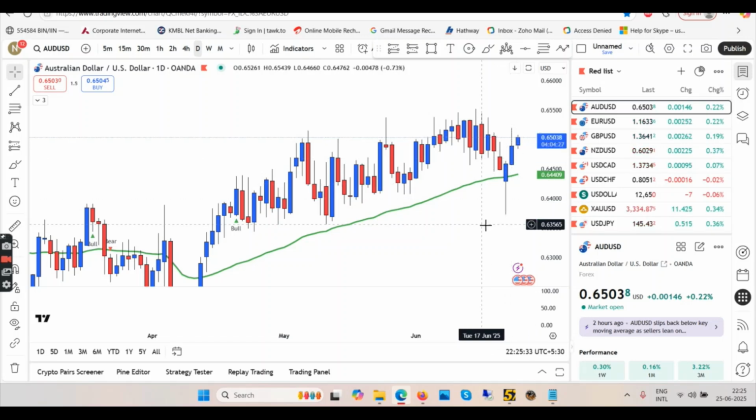But we can take entries in both situations, because if you are not a scalper, if you trade only 4-hour daily chart, then you can even take counter trades and make easily 50 pips each trade. I'll show you the example, not in this AUD/USD, but in those pairs which have higher liquidity, such as USD JPY and Euro or GBP.